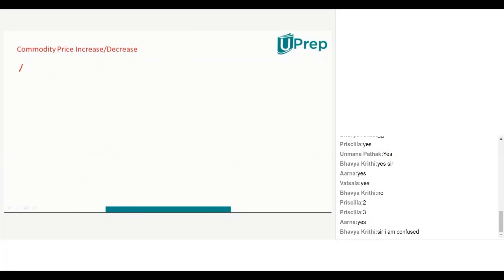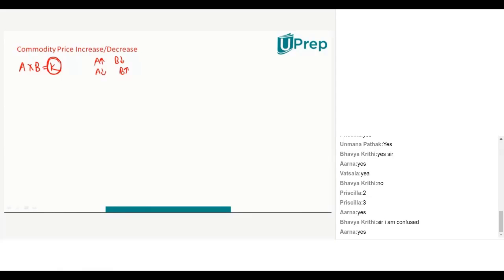Now guys, A into B equal to K. Now my question is, where all can I apply this concept? Let's understand that. When A into B equal to K, everyone is now aware that A and B have an inverse relationship. That is, if A goes up, B goes down. If A goes down, B goes up. But the K remains constant. Is everyone clear with this logic? That means A and B are inversely related. I'm connecting the first session to the second now. Now, where all can I use this concept?